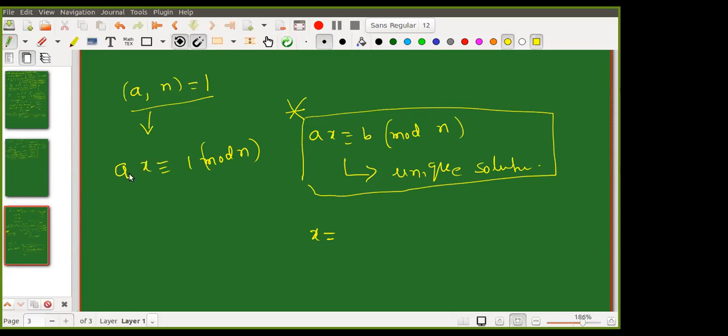Now I want to find x. That is the goal. So you are telling that is the multiplicative inverse, which we denoted as A inverse. But what is A inverse? How can I find it? That is a question mark.